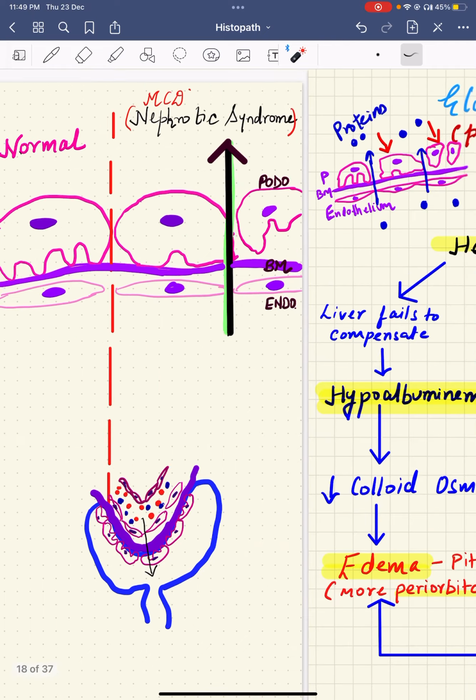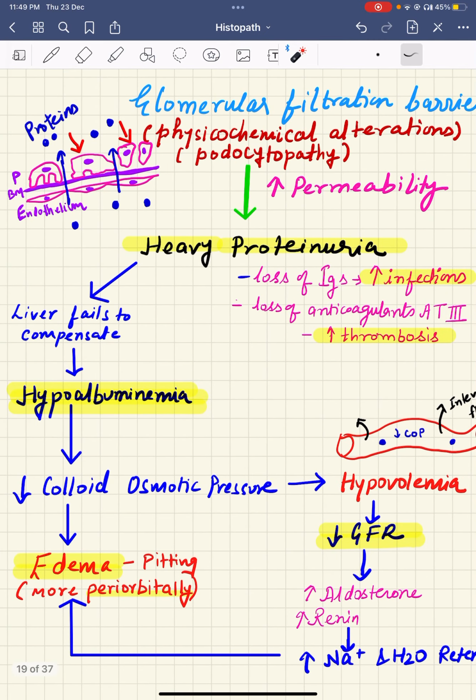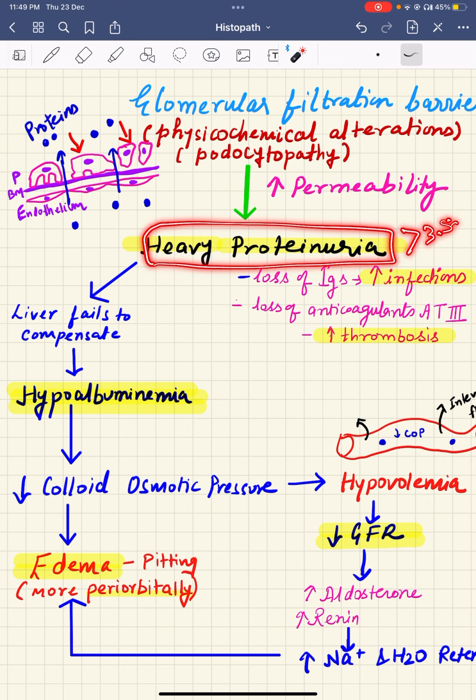So because of this damage to the glomerular filtration barrier, the protein molecules are filtered in the urine, and there will be heavy proteinuria of more than 3.5 gram per day, and that will lead to, first of all,